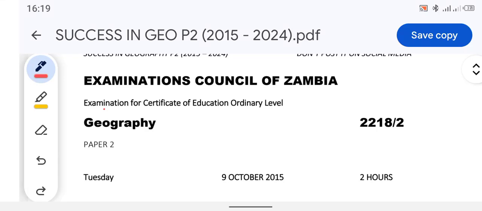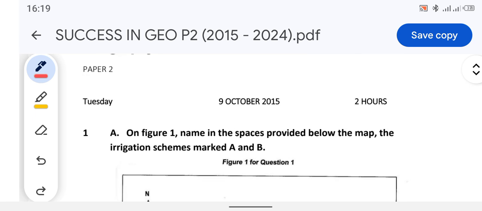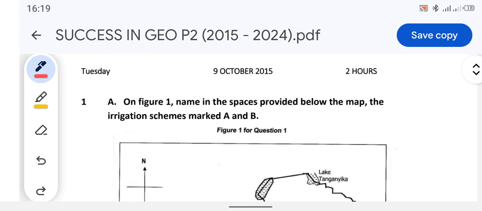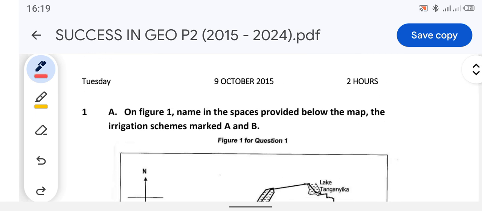Alright, so let's look at the 2015 Geography Paper 2. We're going to answer the entire paper. Okay, so let's look at question 1. Question 1A reads: on Figure 1, name in the spaces provided below the map the irrigation schemes marked A and B.